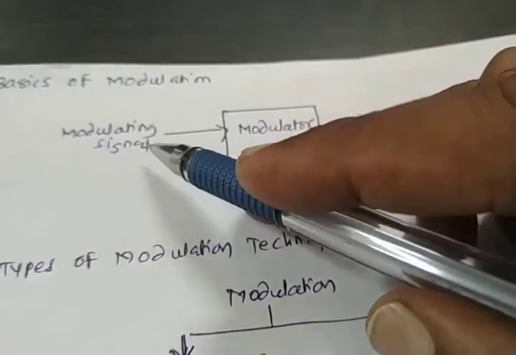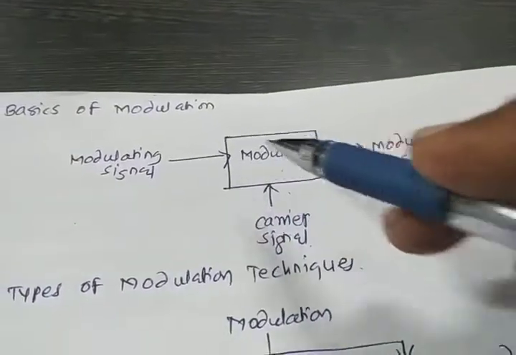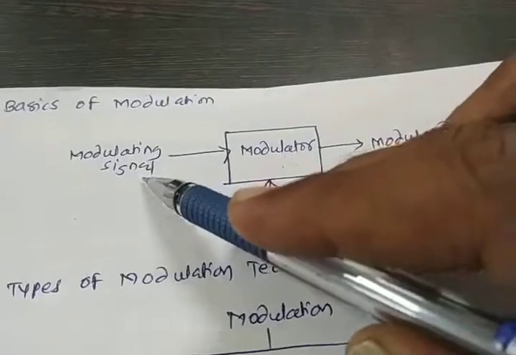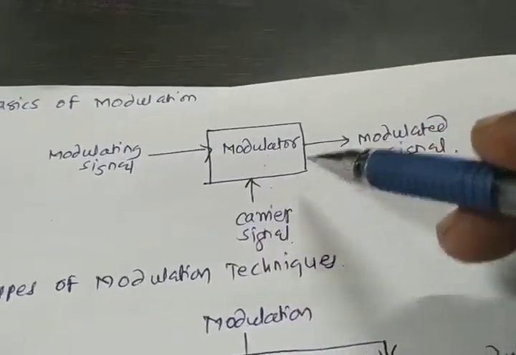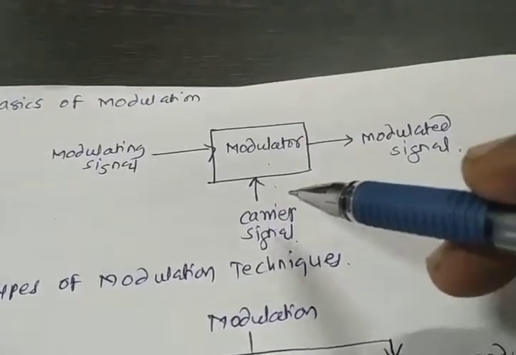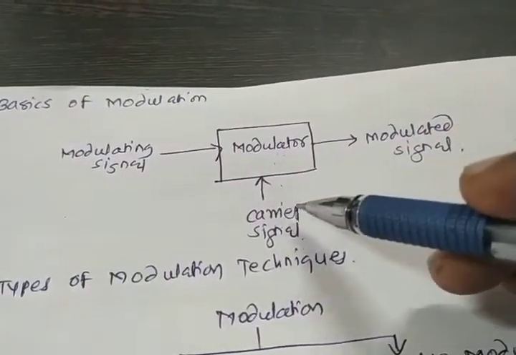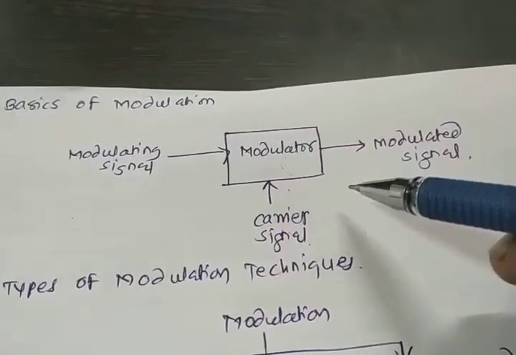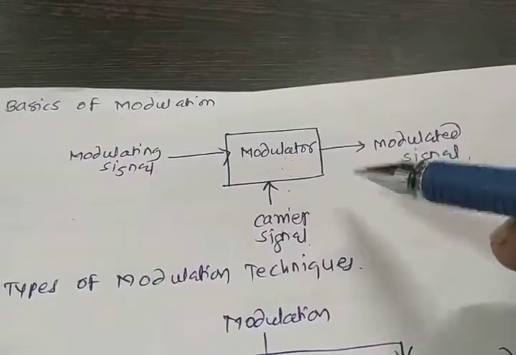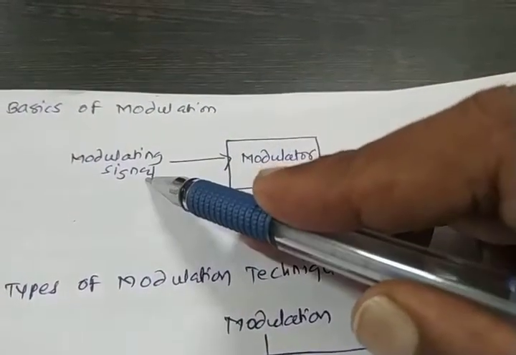Whenever the modulating signal, or the information signal, varies, our carrier signal varies in proportion to it. This means the parameters of the carrier signal are varied. The parameters are amplitude, frequency and phase.